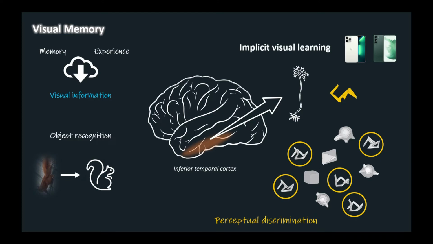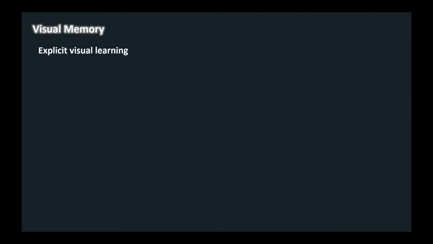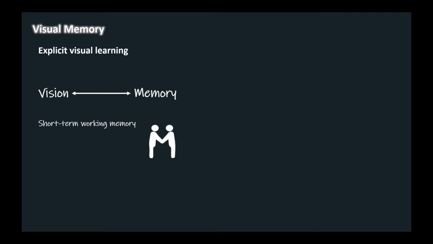Sharpening is precisely the sort of neural change that could underlie improvements in perceptual discrimination of visual stimuli. Progress has been made in understanding the interaction between vision and memory, specifically in relation to two issues. First, how is visual sensory information maintained in short-term working memory? Working memory has a limited capacity, acting like a buffer in a computer operating system. Also, it is susceptible to interference, as when trying to remember the face of a person you have just met. Second, how are long-term visual memories and the associations between them stored and recalled?